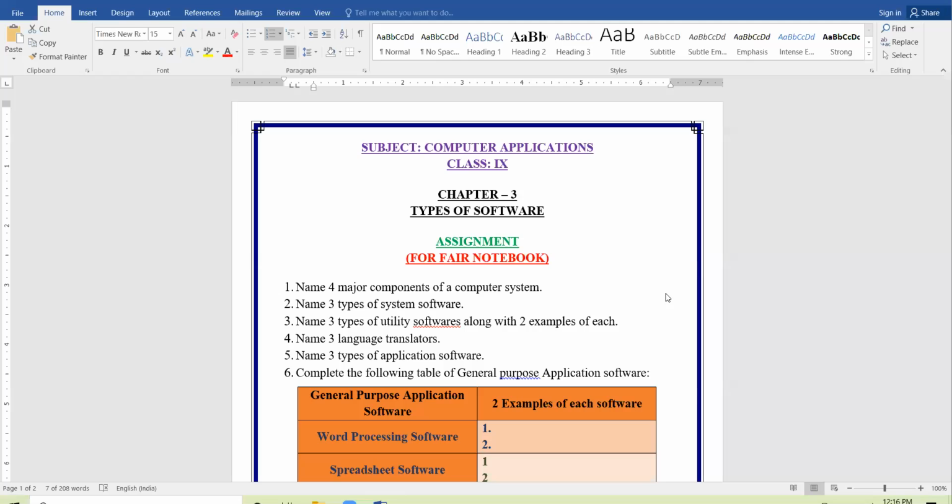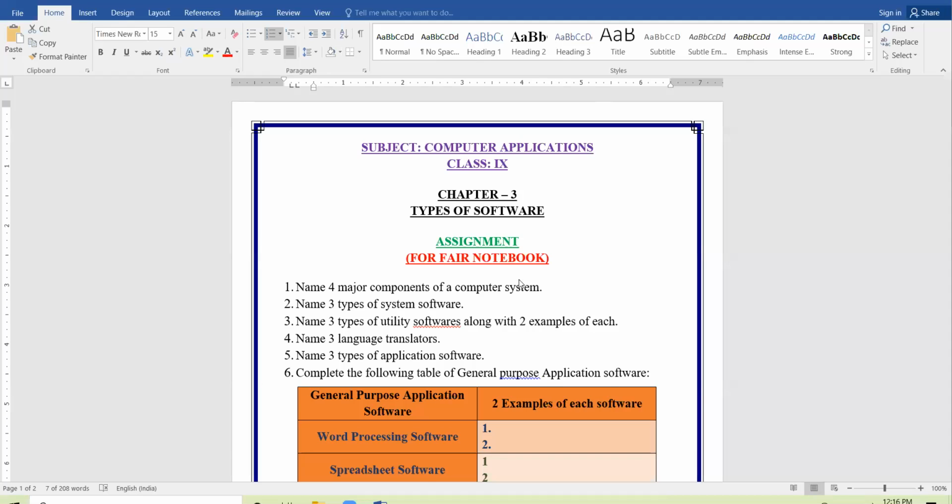Any 2 examples of encryption decryption software. Yes, Japji. LastPass, BitLocker. LastPass, BitLocker, 7-Zip, VeraCrypt. Okay, good. Nice response.